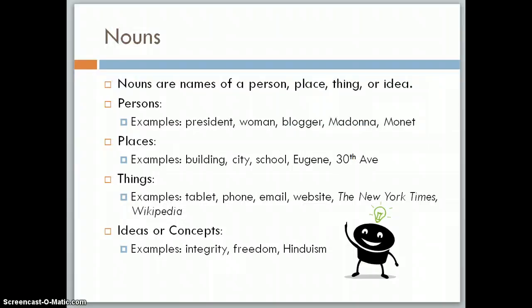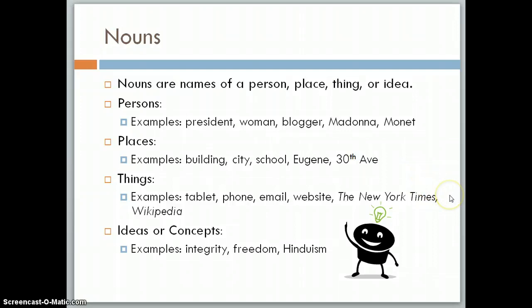First we have nouns. Nouns are names of a person, place, thing, or idea. So here are some examples of persons: president, woman, blogger. These can be general nouns or specific nouns, specific proper names such as Madonna or Monet. Places, some examples include building, city, school. These are general nouns as well as specific places, Eugene, 30th Avenue.